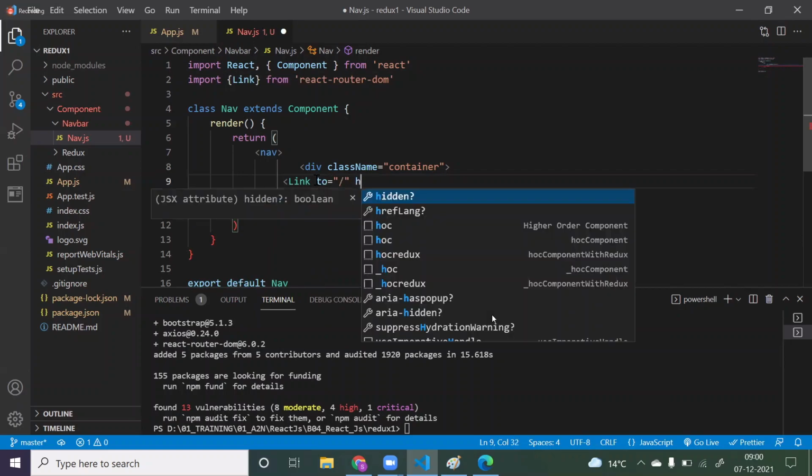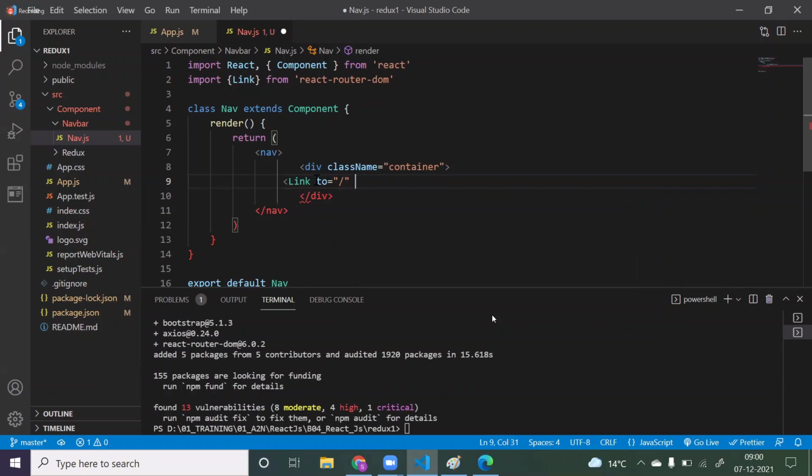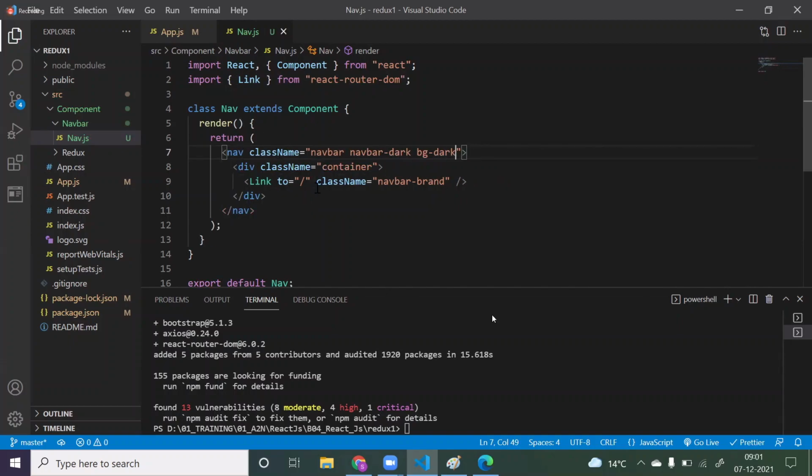And instead of href, just give the className equals something called navbar-brand. Now I'm just closing it. For this nav, we can give some class names called navbar-dark and bg-dark. Now save it.